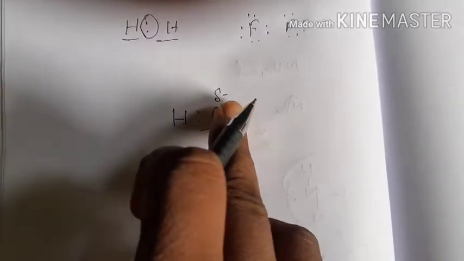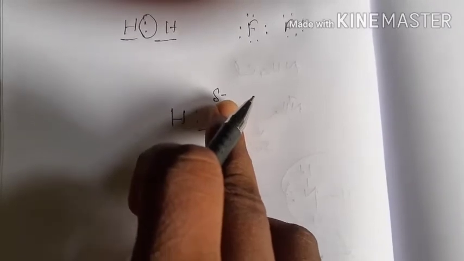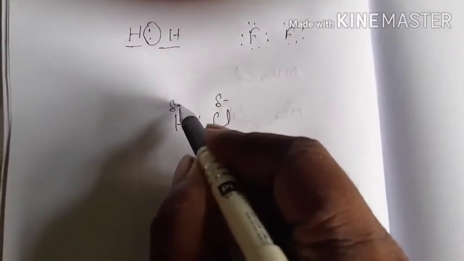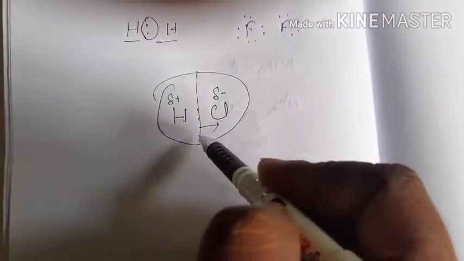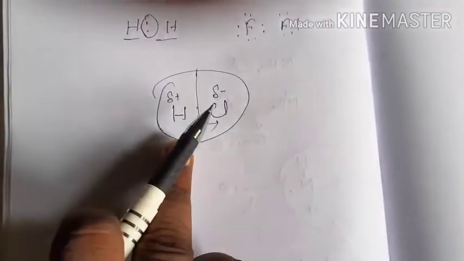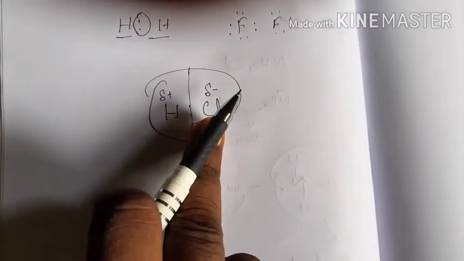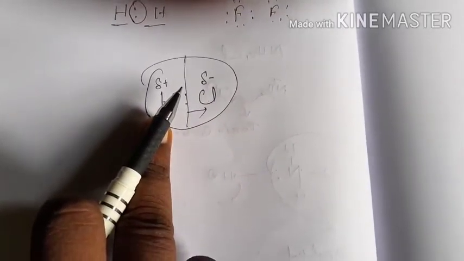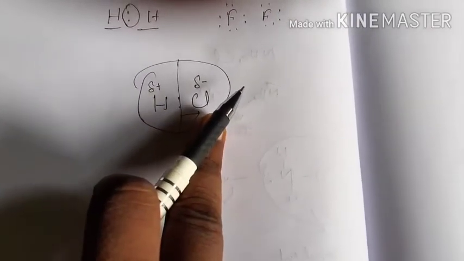So as a result, chlorine will acquire the delta negative charge, and hydrogen will obviously acquire a partial delta positive charge. And as a result, if you consider this whole molecule, there occurs a polarization. Polarization means one end becomes slightly more negative and the other end becomes slightly more positive, and this is known as a polar molecule.